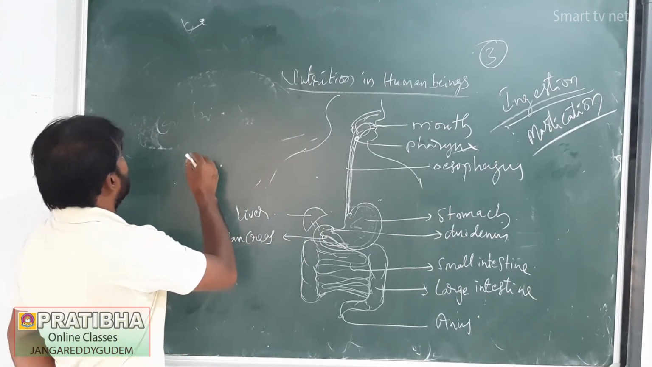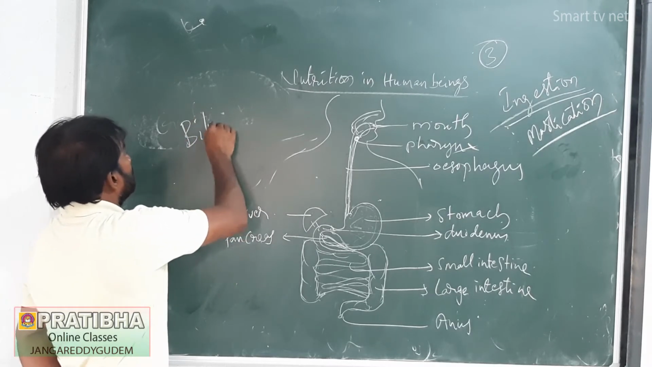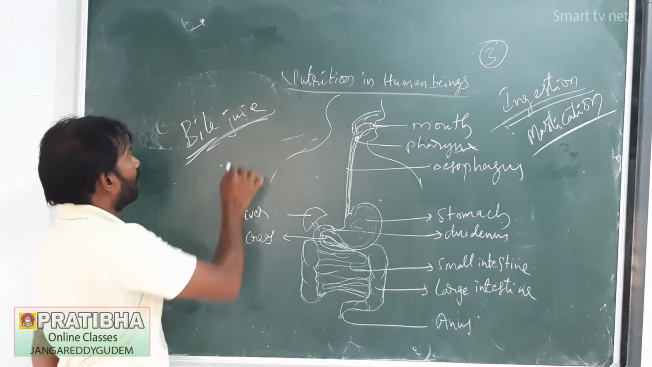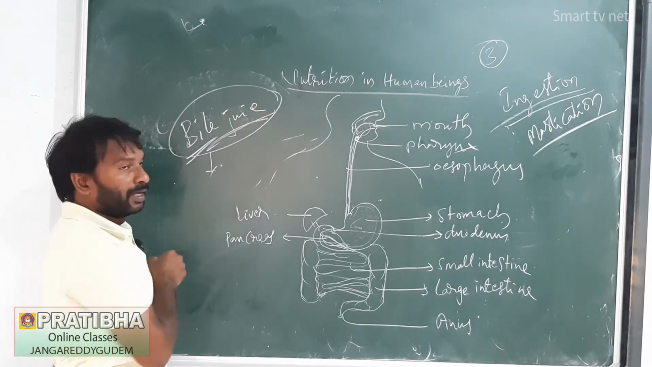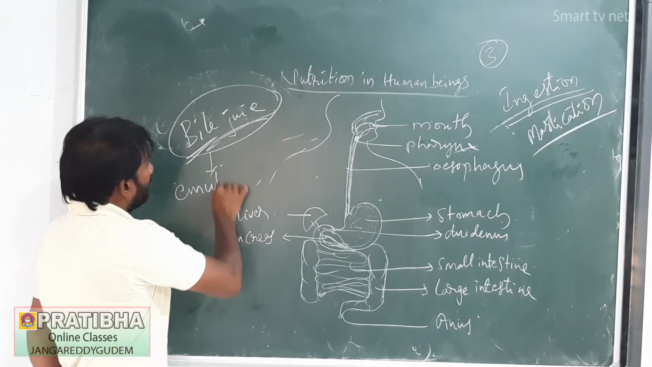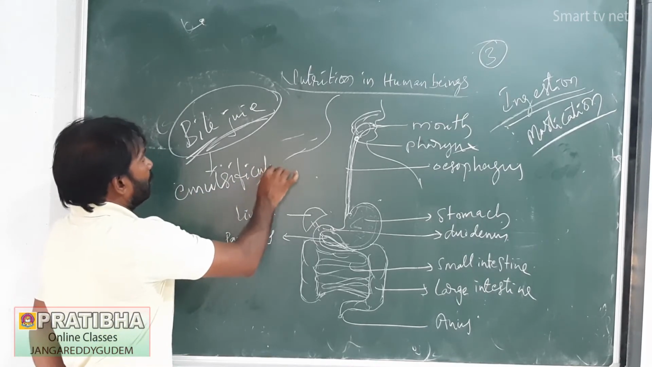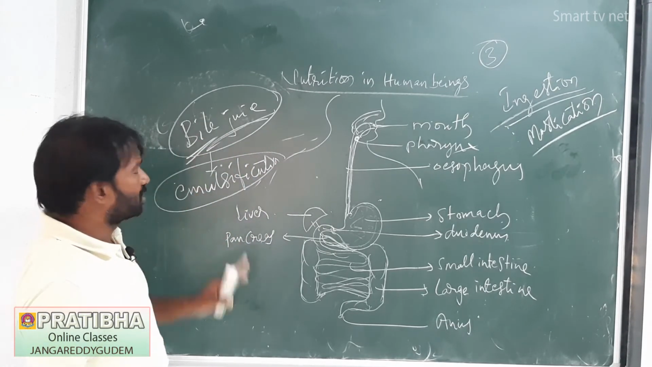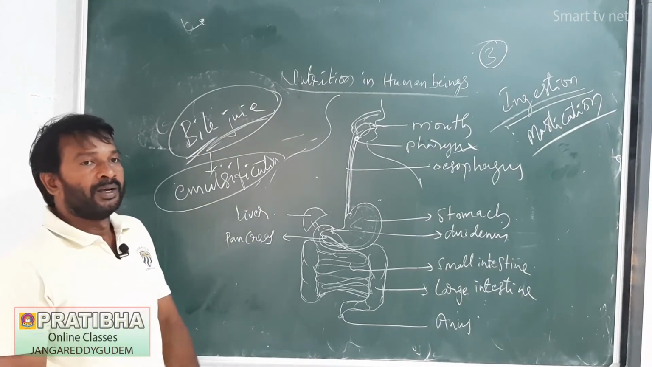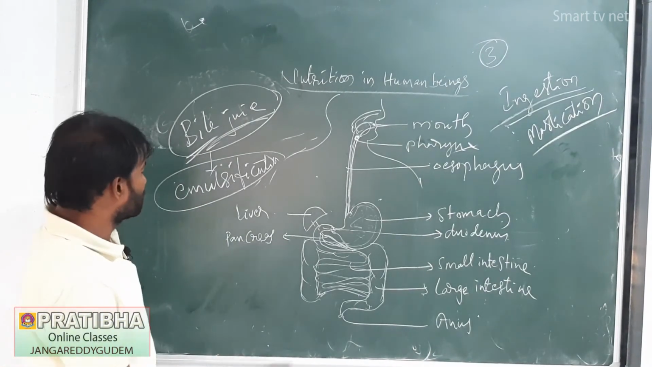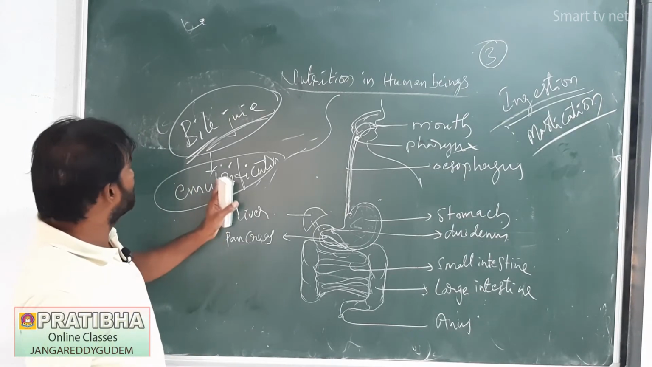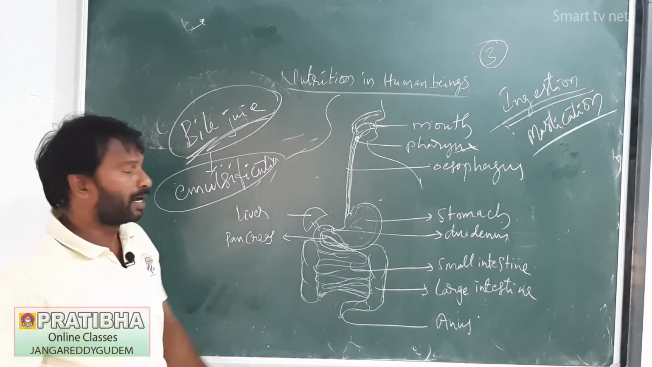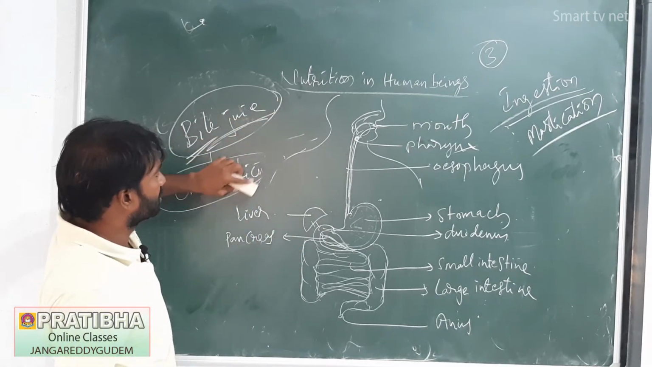The liver secretes the juice called bile juice. In this juice there is no enzyme. Bile juice only helps with emulsification, which means that by the action of bile juice, fats are converted into small fat globules. That is the function of bile juice, but there is no enzyme in it. Also, in our body the largest gland is the liver.